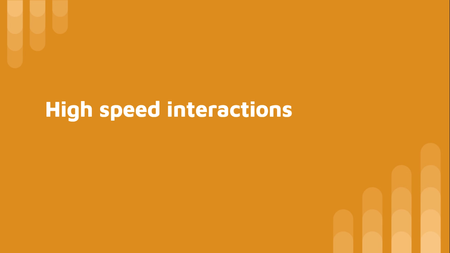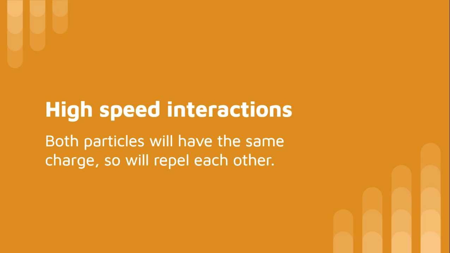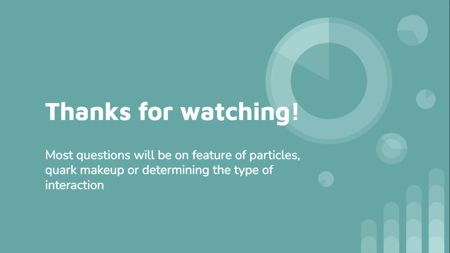One last thing before the video ends. You may be told that for a specific interaction to take place, the particles will have to be headed together at high speeds. This will be because they will have the same charge, so they'll be repelling each other like charges do. So they need to be headed together very quickly to overcome the repulsion. And that covers pretty much everything you need to know about particle physics. Most questions will ask you to identify features of particles, such as their quark makeup or their charge, or give you an equation and ask you to tell them what type of interaction it is. So make sure to revise that.